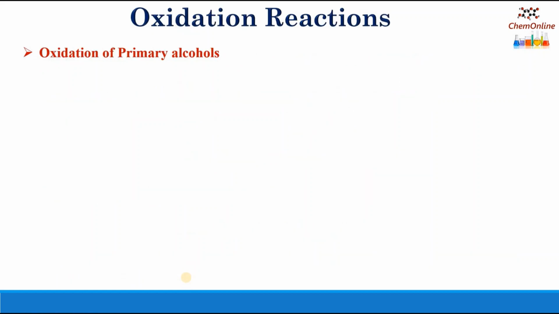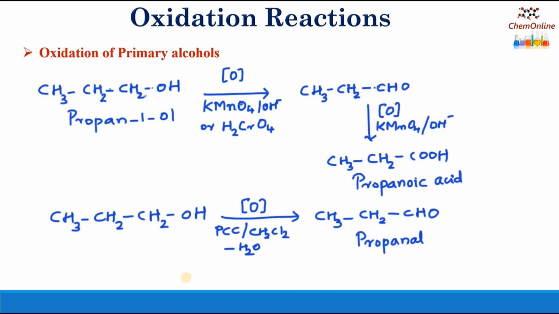Next are the oxidation reactions. Different types of alcohols undergo oxidation reactions to give different types of products. First, consider the oxidation of primary alcohols. Primary alcohols are usually oxidized to aldehydes or carboxylic acids, and that depends on the reagent used. That is, it depends on the oxidizing agent that we use.